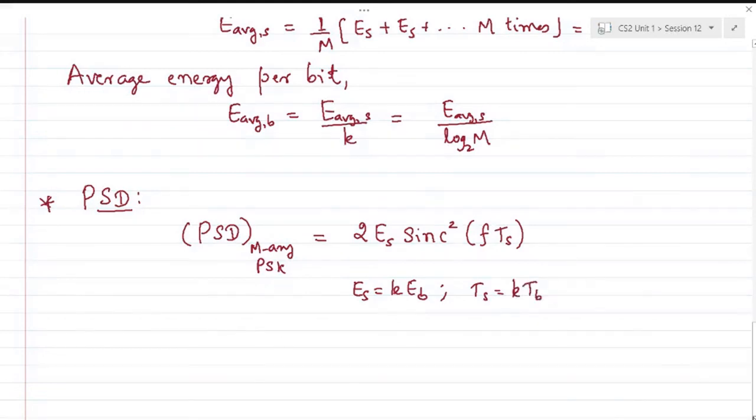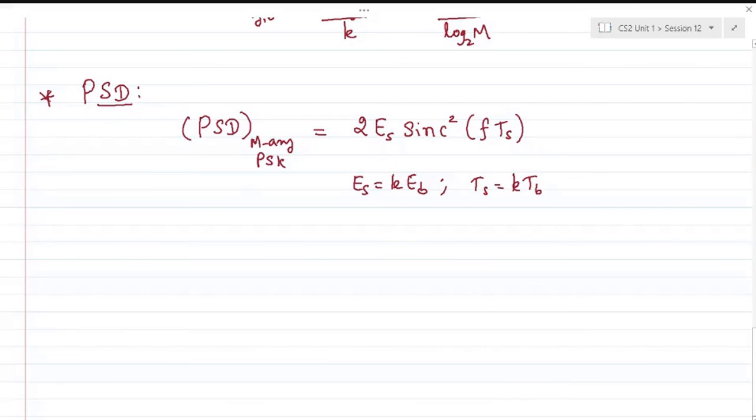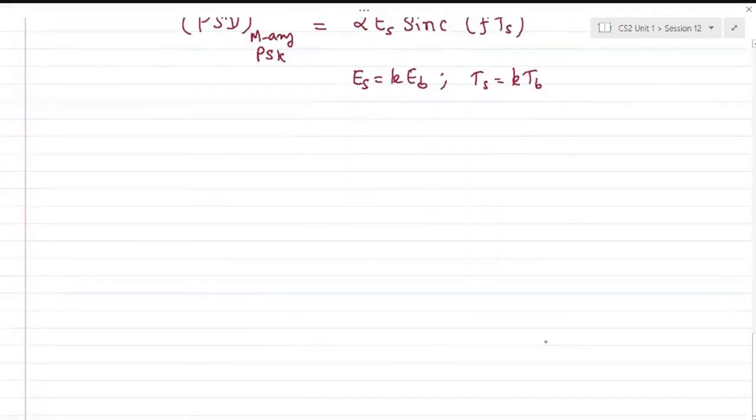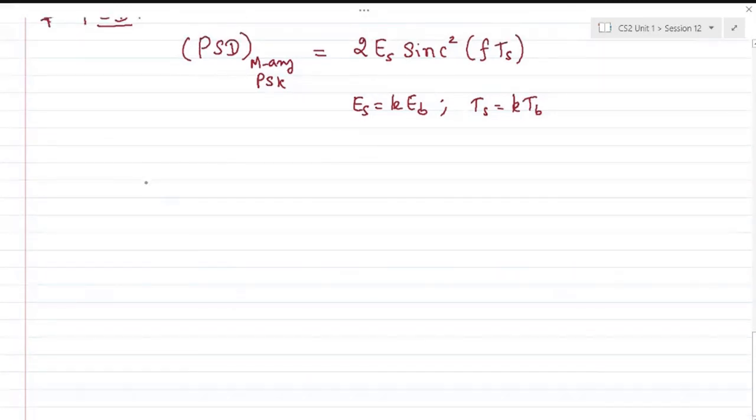We can also find the bandwidth of M-ary PSK based on power spectral density, because we know that the sinc square function will have its minima and maxima with diminishing maxima.